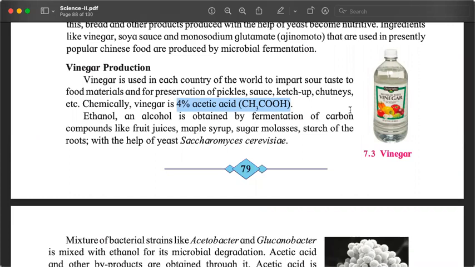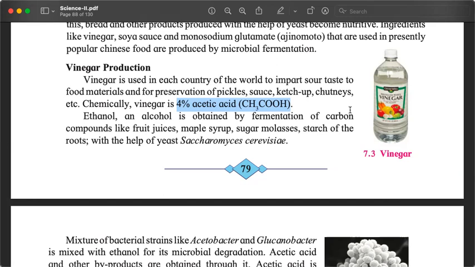There is no other element other than carbon, hydrogen, and oxygen. The formula is CH3COOH. Normally, when we come across acids, whether it is hydrochloric acid, HCl, nitric acid, HNO3, or sulfuric acid, H2SO4, there is some other nonmetal in addition to hydrogen and oxygen.